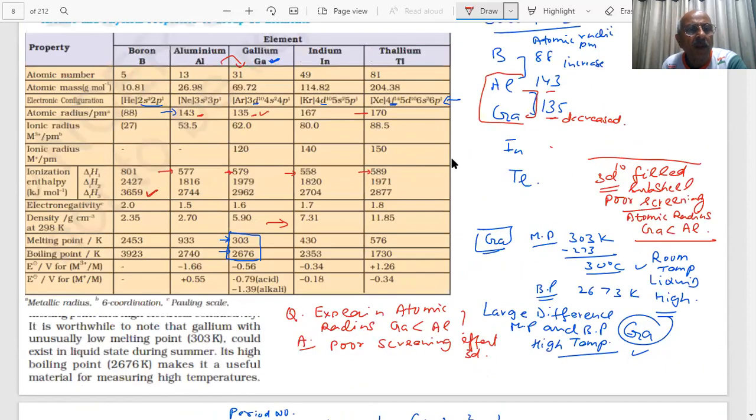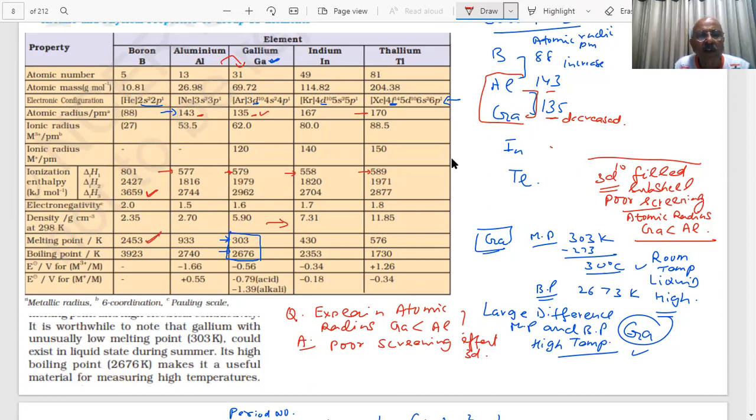Okay. What is the density of water? 1 gram per centimeter cube. So these are more than that; they are denser than water, you can see. Melting points, you can see here, students: boron has a very high melting point.